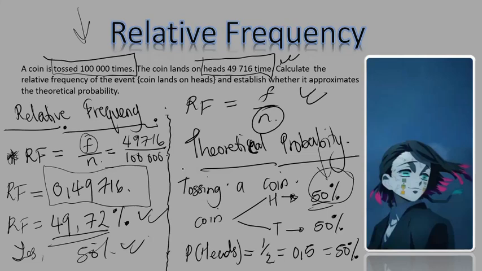Then you compare your percentage to the theoretical probability to see if the percentage you got from the relative frequency matches the theoretical probability. Now, if your relative frequency doesn't match the theoretical probability, it means this experiment does not match the theoretical probability, which means the two do not go hand in hand. One of them is not proper.